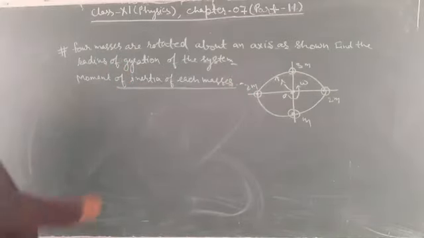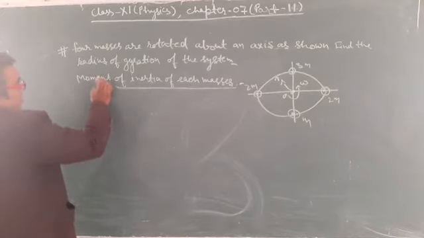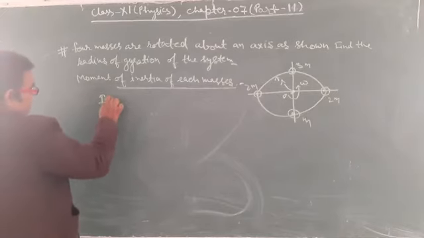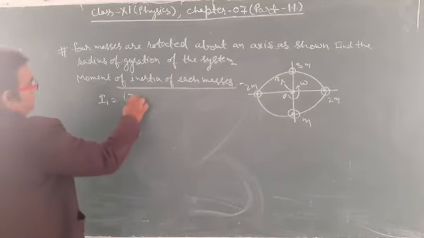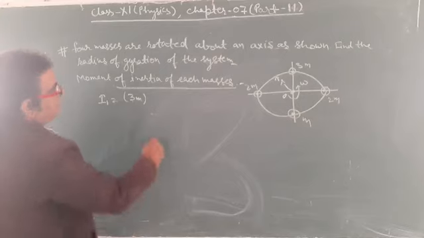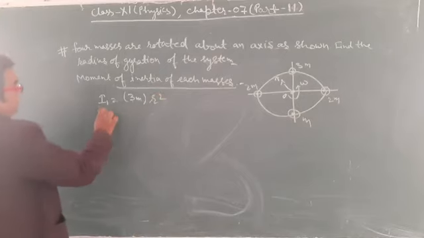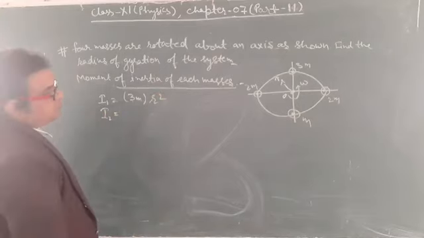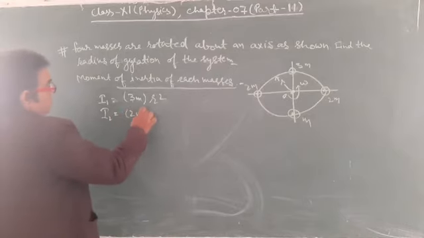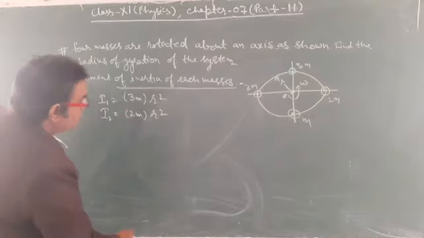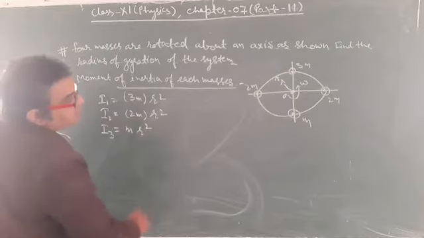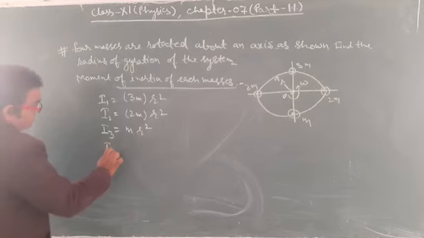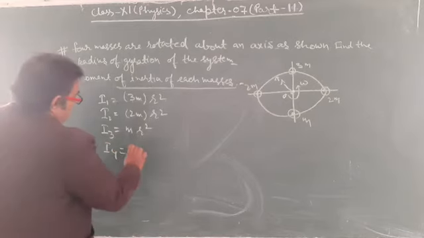So I1 is equal to 3m into r square, I2 is equal to 2m into r square, I3 is equal to m into r square, and I4 is equal to 2m into r square.